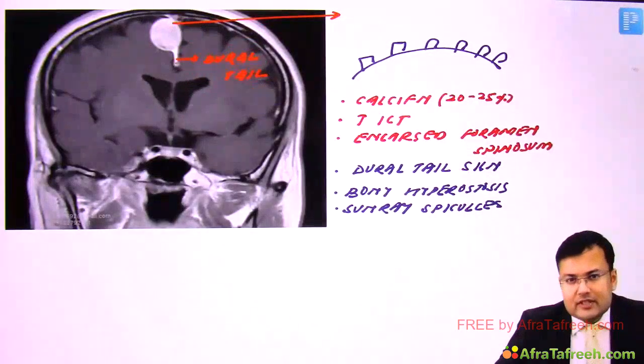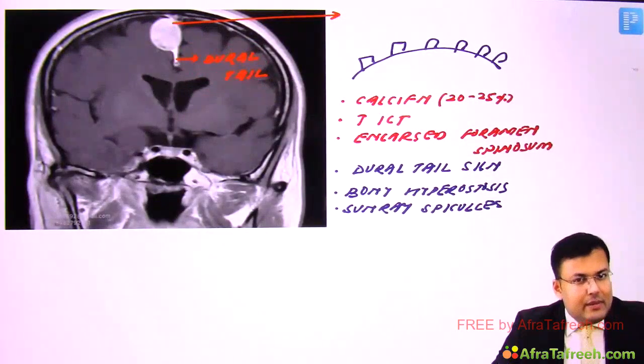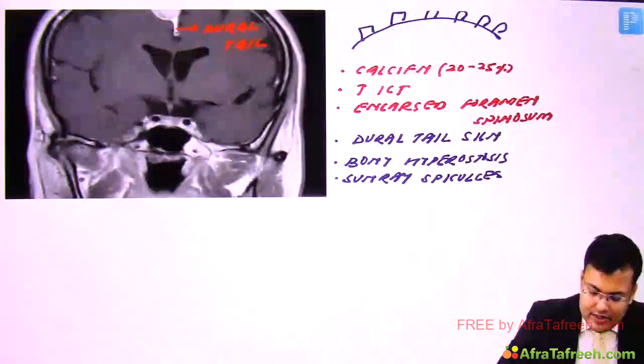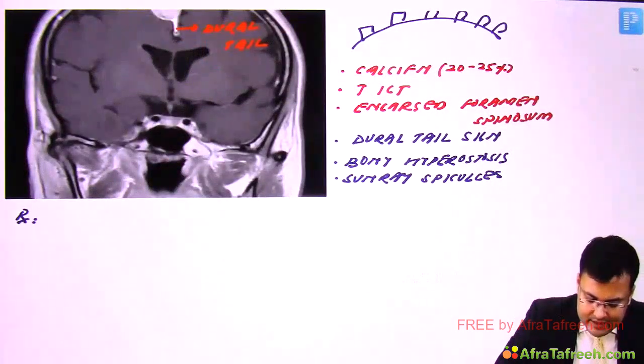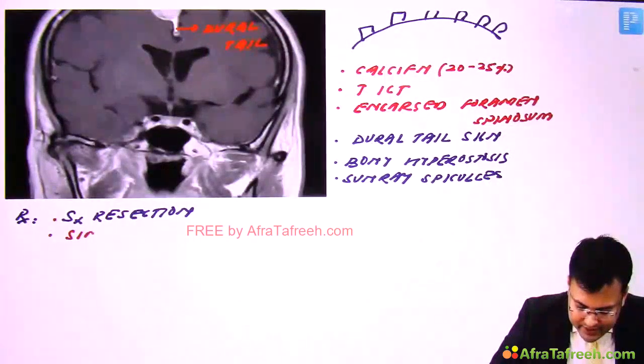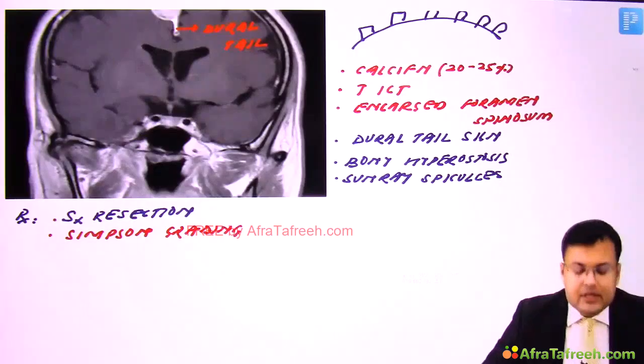Obviously, we have to go for surgical resection, and there is a named grading which is used for meningioma resection, that's known as Simpson grading. Right? So the treatment is surgical resection, and the name of the grading is Simpson grading. So for meningioma resection, we use Simpson grading.